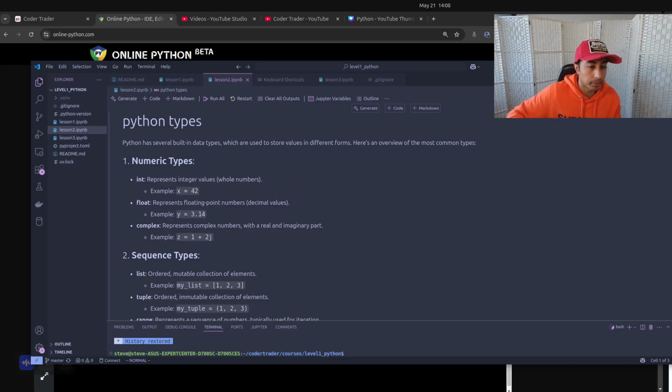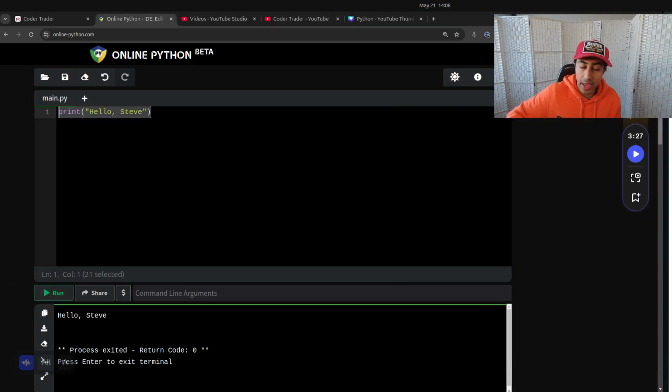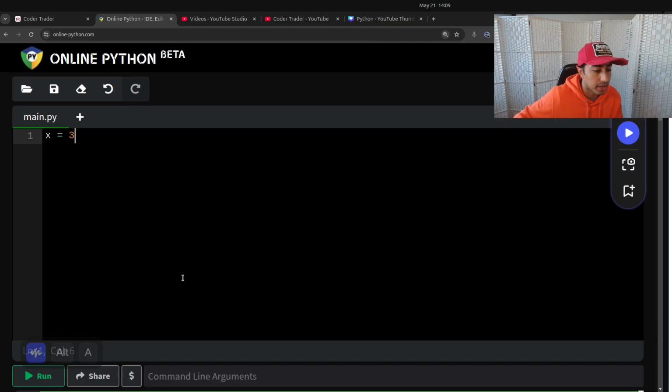So the first thing we want to think about is you've got these things called variables. If you remember from math back in the day, algebra, you can declare something like x equals 3, for example. Let me zoom in a little bit here. So you can declare x equals 3, and what Python, the computer, will do is remember that every time it sees x, it'll replace it with 3. But you can assign x different types.